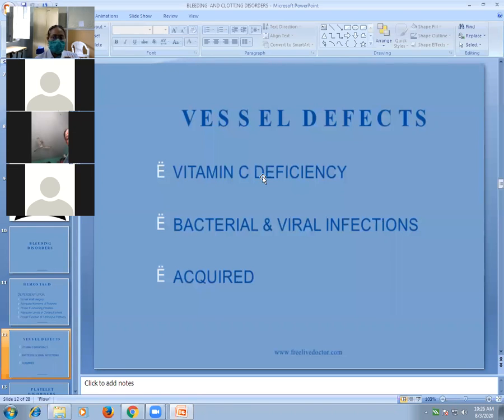Some bacterial and viral infections also cause damage to the vessels or fragile capillaries and result in bleeding, that is formation of petechiae, like in dengue fever or other viral infections. Purpura and petechiae are nothing but the result of a defect in vascular integrity that results in bleeding. So these are the vessel wall defects. The most common is vitamin C deficiency, that is scurvy.